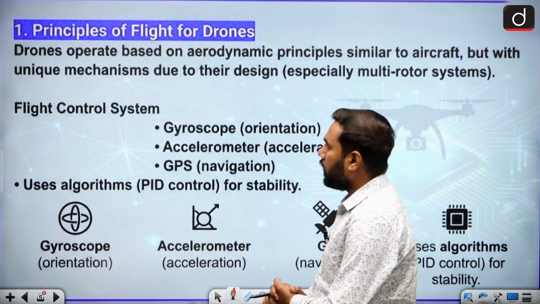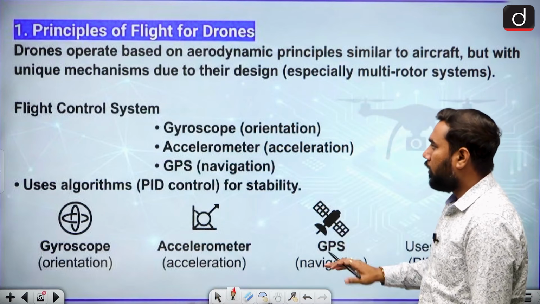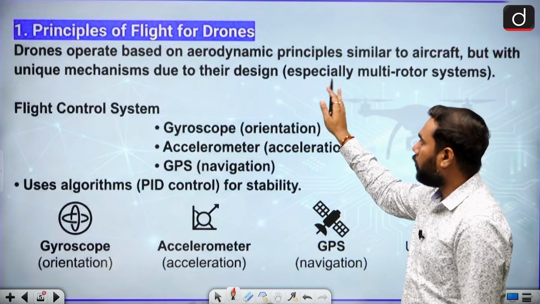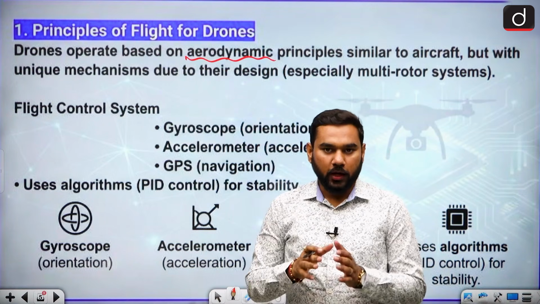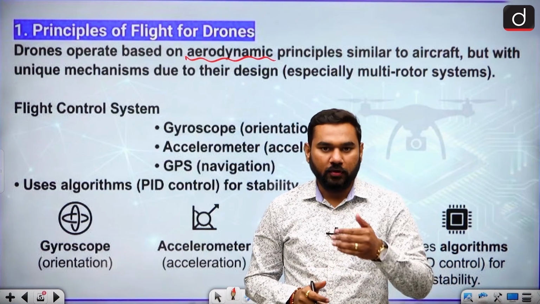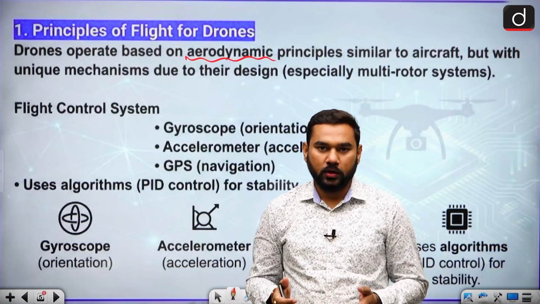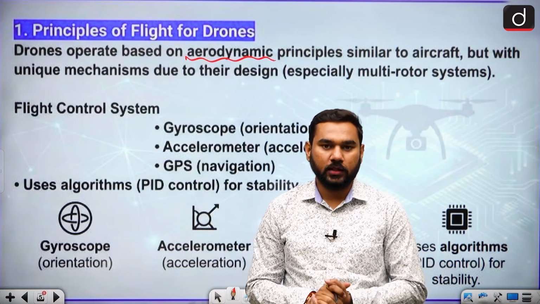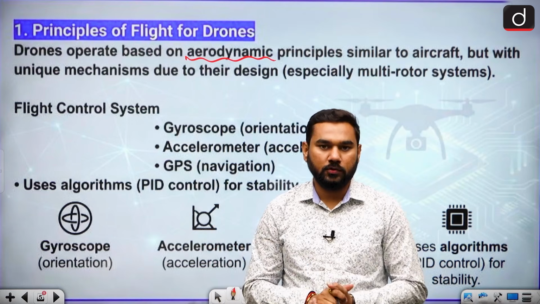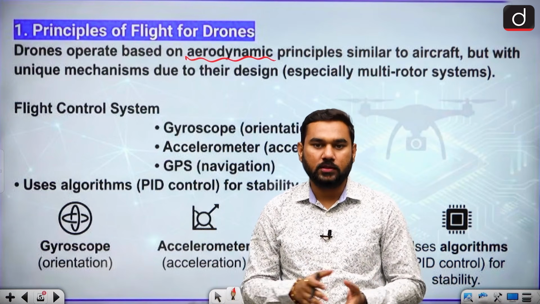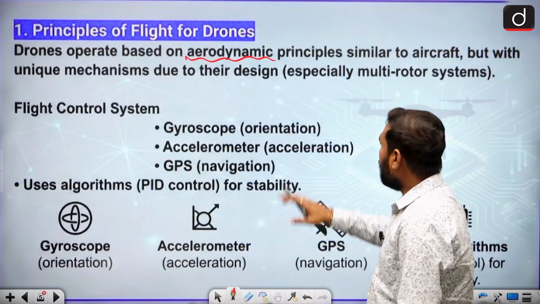So in the first part, if I am talking about the principle behind it, you know that there are three major things, like drones operate based on the aerodynamics principle. You know that when we talk about aerodynamics, this can be related with air, friction, pressure, flow with your technological system. Because with the drone, there is one thing that helps in flying, that is the pressure of air. So according to air pressure, you have to use different technology with it. So air pressure technology with flying system, that is known as aerodynamics. Dynamics means motion in air. So this is the system.